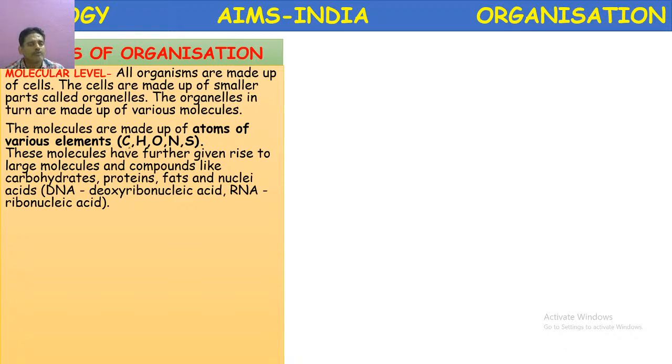Here some important primary atoms are given. Almost all tissues are organic in nature, so they contain carbon, hydrogen, oxygen, nitrogen, and sulfur. Out of which carbon, hydrogen, and oxygen are present in carbohydrates and fats, and nitrogen is also present in proteins. Sulfur is also present in the proteins. Proteins are called building blocks of the cells. Cells are called building blocks of the organisms.